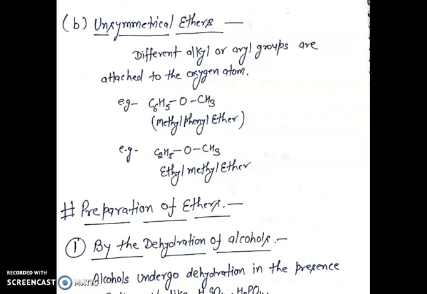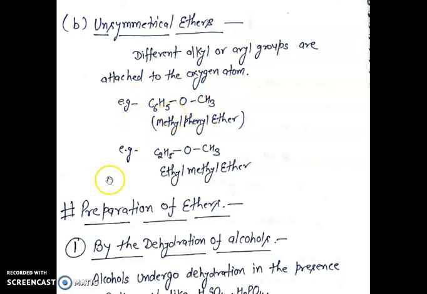Second, unsymmetrical ethers. Different alkyl or aryl groups attached to the oxygen atom are called unsymmetrical ethers. For example, methylphenyl ether. In this example, oxygen atom is attached to two different groups. First is the aryl group and second is the alkyl group. So this is the example of unsymmetrical ether.